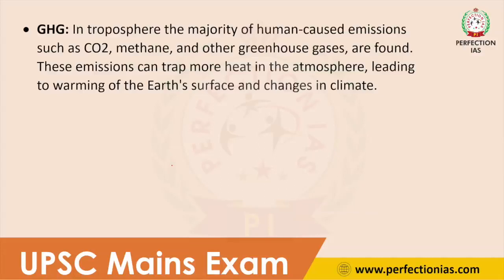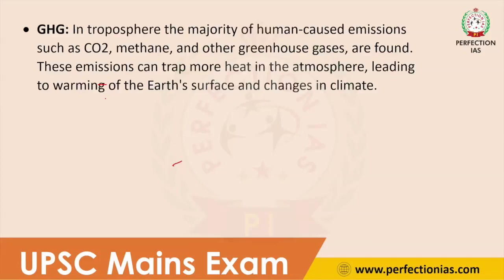So next thing is GHG, greenhouse gas. In troposphere, the majority of human caused emissions such as carbon dioxide, methane and other greenhouse gases like water vapor are majorly present in the troposphere.